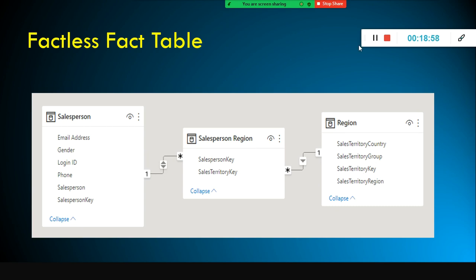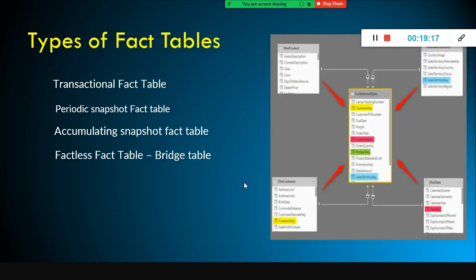So this is also a fact table, okay? This table is to connect these two tables, right? You want to connect these two tables, but this will not have the measures or facts in it.